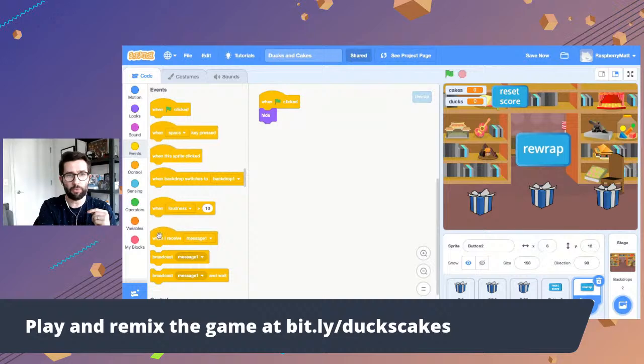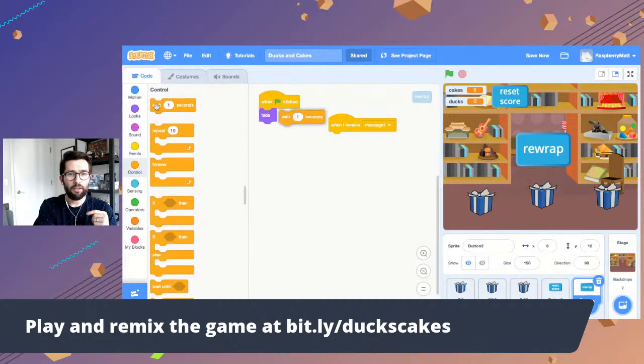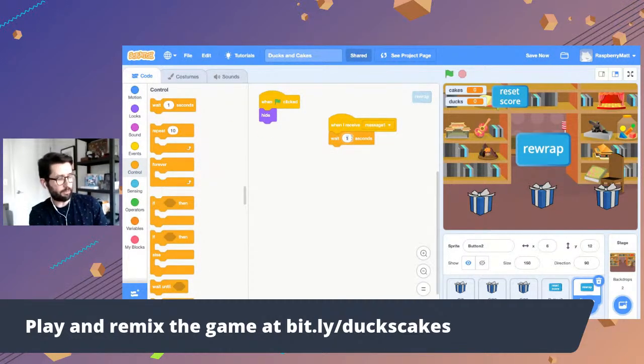So when I receive the message 1, wait 3 seconds. I'm saying 3 seconds because I know the other gifts show what's inside them after 2 seconds. So we want to show those gifts and then wait a second and then reveal the button.